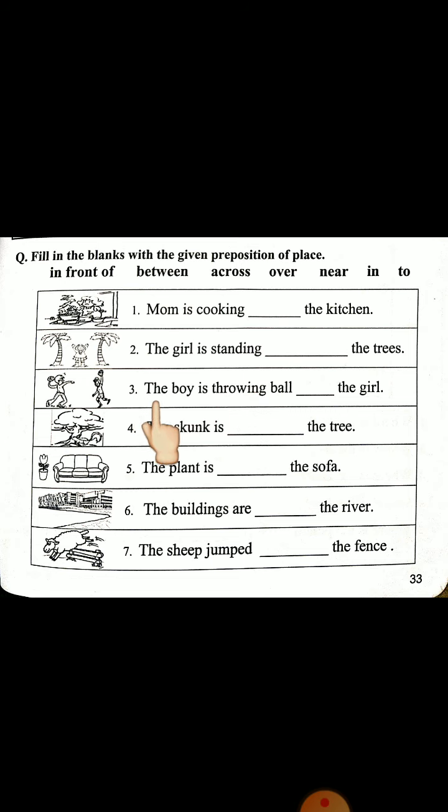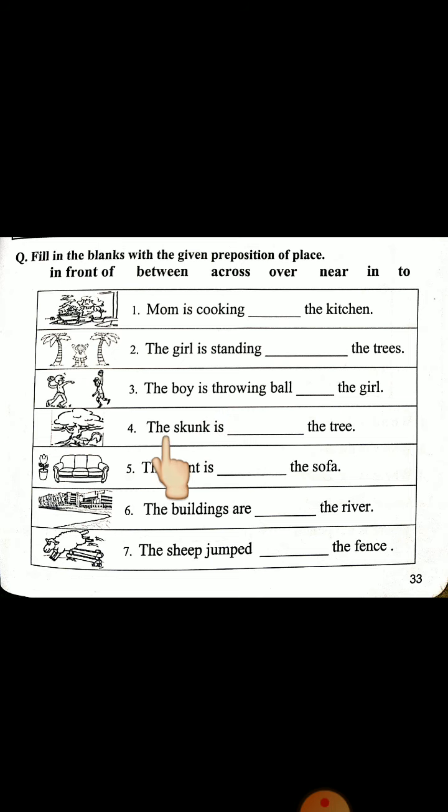Number 3. The boy is throwing ball dash the girl. Look here. A boy and a girl are playing with the ball. The boy is throwing ball. Boy जो है वो बॉल गर्ल की तरफ फेंक रहा है, उसको कैच करवा रहा है. The boy is throwing. Throwing means फेंक रहा. Ball to the girl. Here is to. The boy is throwing ball to the girl.